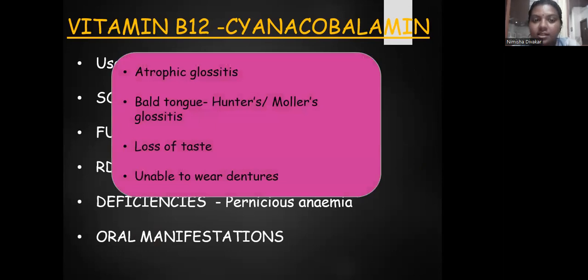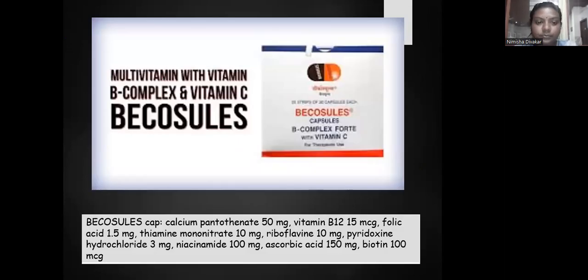Oral manifestations include atrophic glossitis. There will be bald tongue. Bald tongue means there will be total depapillation of the tongue, which is called Hunter's or Moeller's glossitis. There will be a loss of taste because there are no taste buds or papillae present, and the person will be unable to wear dentures.